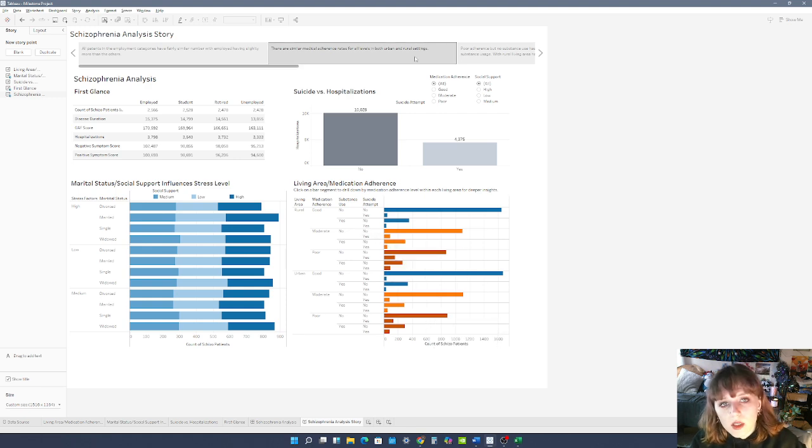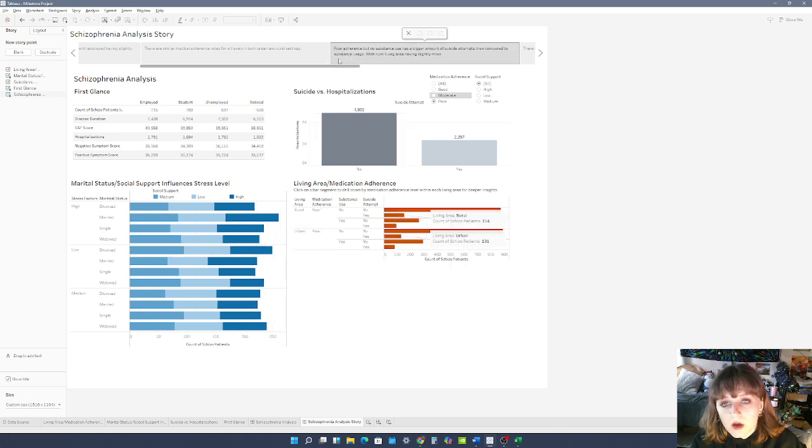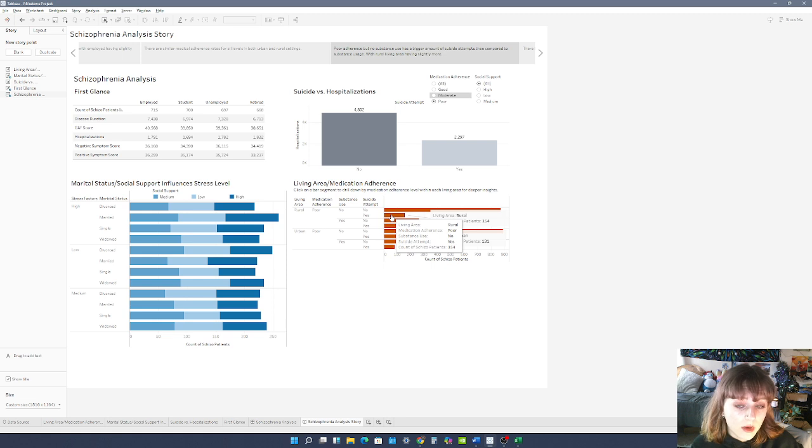But if we take a closer look, and we take a look at the medication adherence on poor, and if we look at no substance use, and if we look at suicide attempt, people that have had a suicide attempt, we can see that there's actually a bigger count of individuals who don't use substances that actually have a higher rate of a suicide attempt compared to those who do use substances.